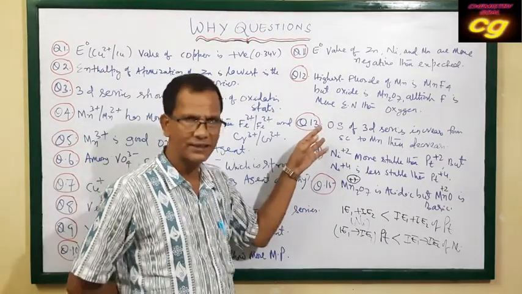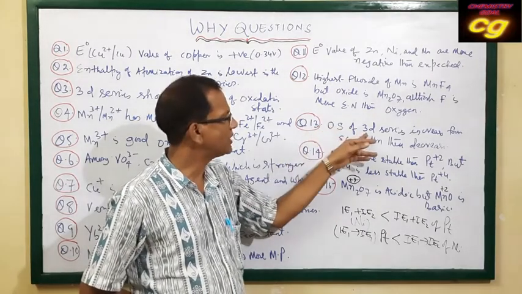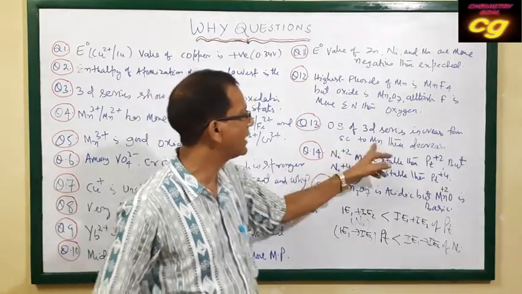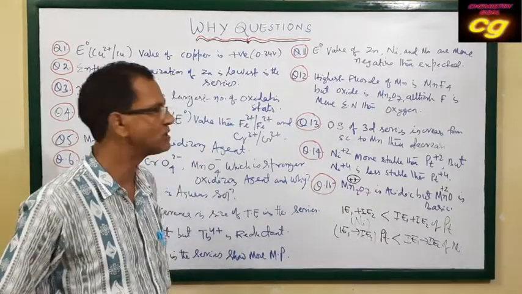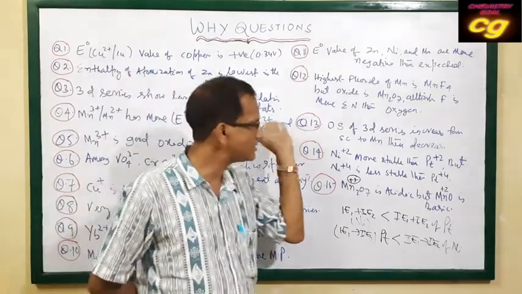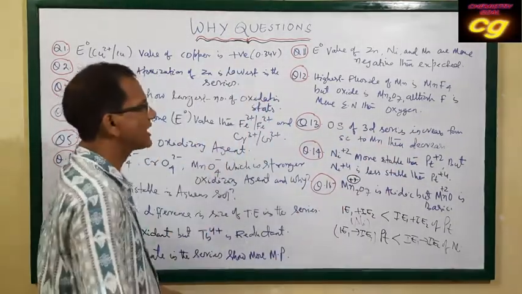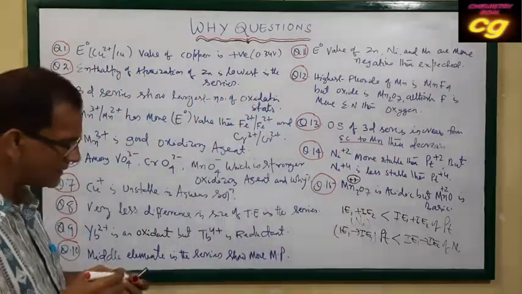Then question number 13: the oxidation state of the 3d series increases from scandium to manganese, then decreases. Why? The oxidation state of the 3d series, the first series of transition elements, first increases from scandium to manganese, then decreases.